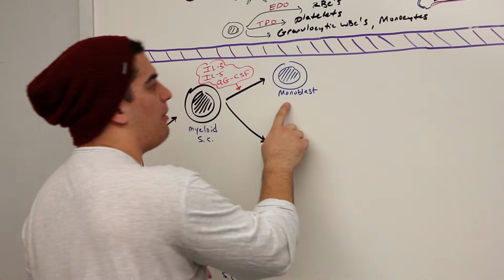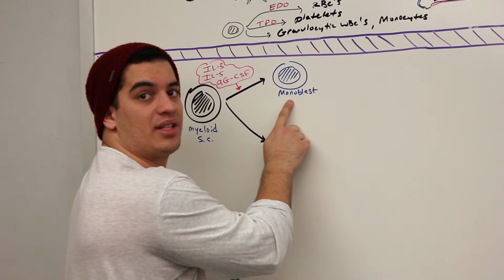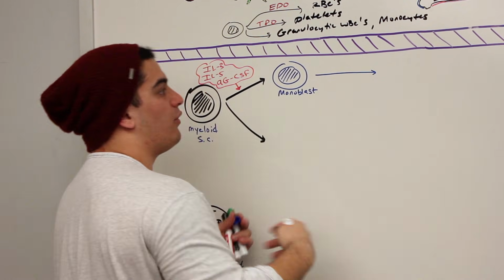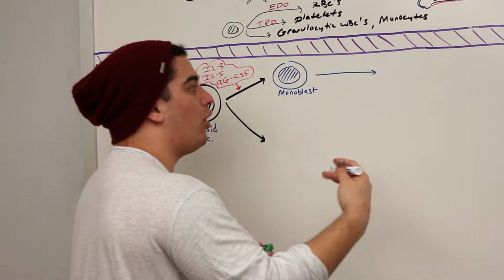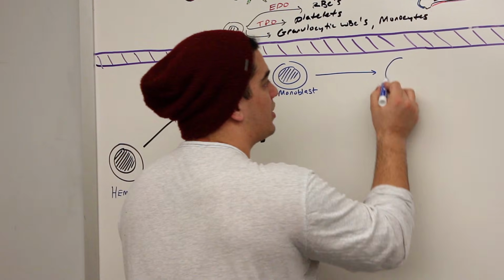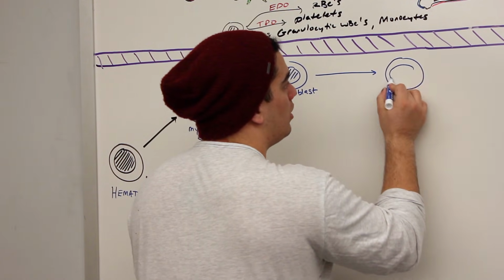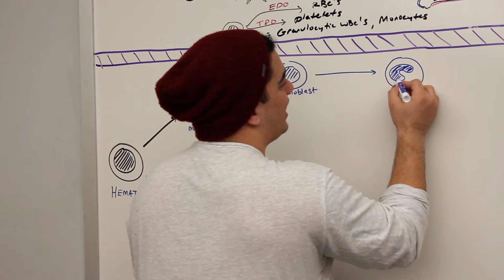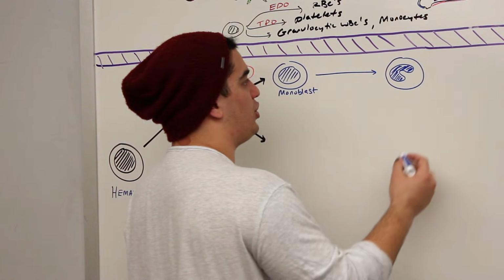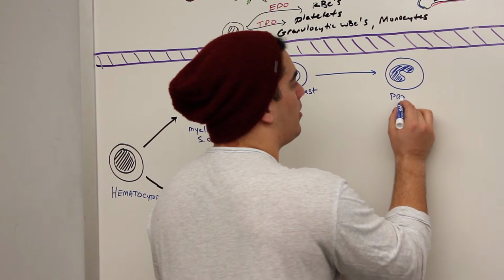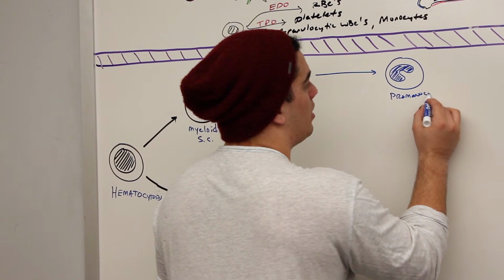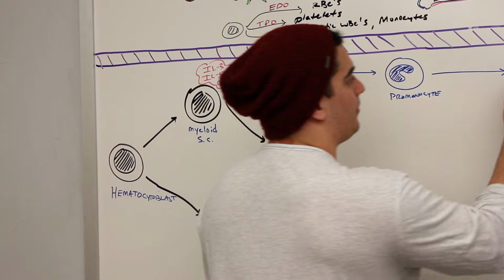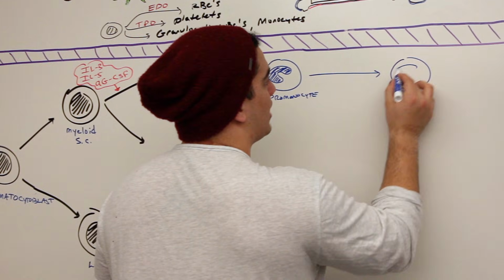And then what happens is this monoblast, it's now committed to becoming a monocyte. So what happens here? This cell starts actually converting itself into what's called a pro-monocyte. Its nucleus is getting ready to start forming these constricted shapes, right? So this is called a pro-monocyte. Then what happens? It turns into a monocyte. So then it becomes a monocyte.